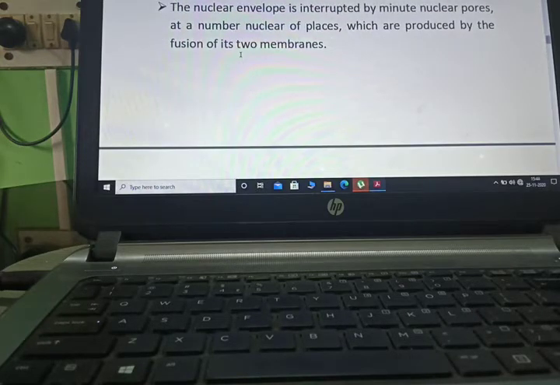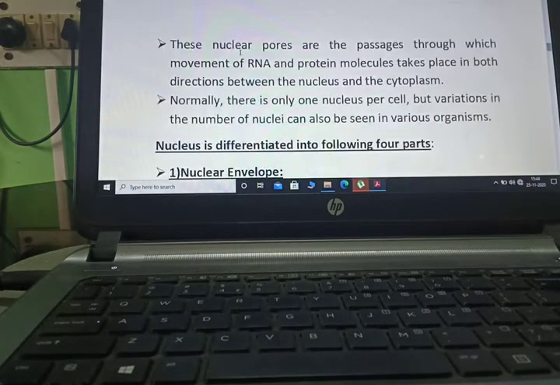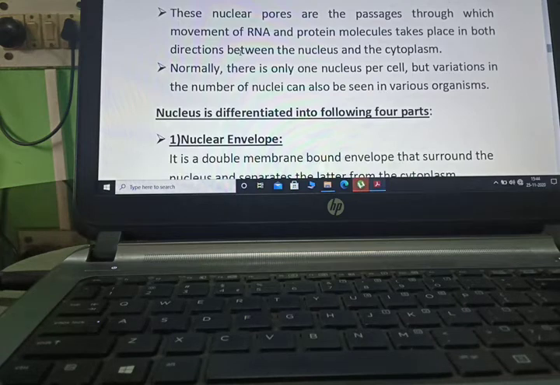The nuclear envelope is interrupted by minute nuclear pores at a number of places, which are produced by the fusion of two membranes. These nuclear pores are passages through which movement of RNA and protein molecules takes place in both directions between the nucleus and cytoplasm.